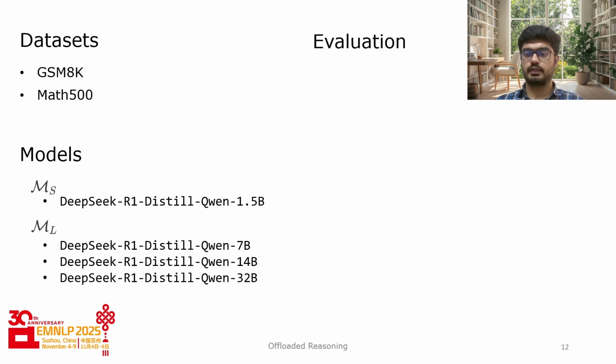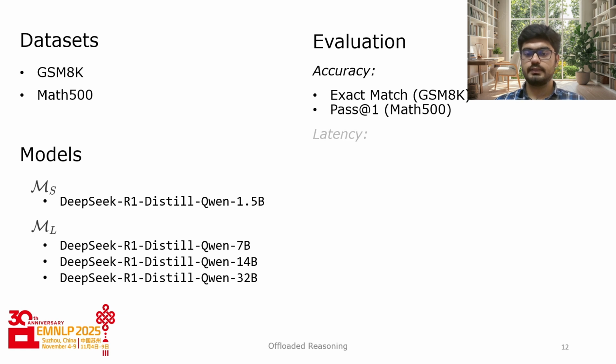Evaluation consists of computing accuracy and latency metrics for each model dataset combination. For measuring accuracy, we borrow the methodology from the popular framework LightEval and compute exact match in case of GSM-8K and pass at 1 for Math 500. Latency is computed in terms of average inference time, that is, seconds spent per query, averaged over all the examples in the dataset.